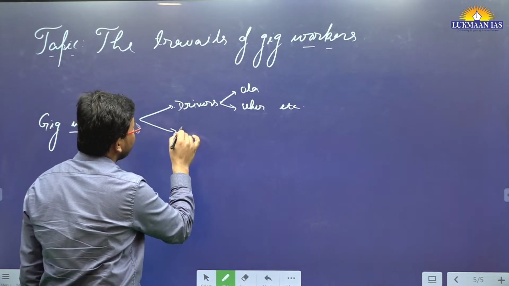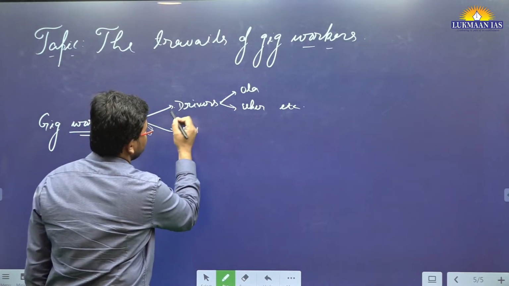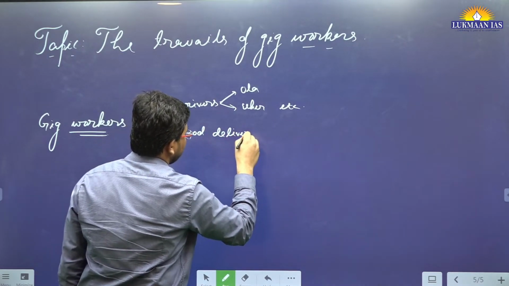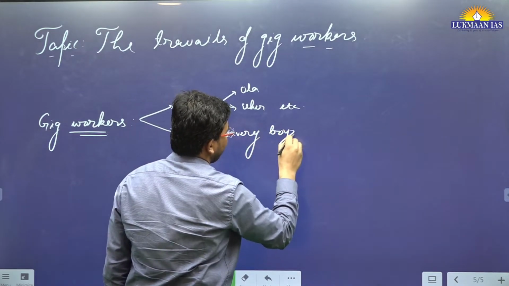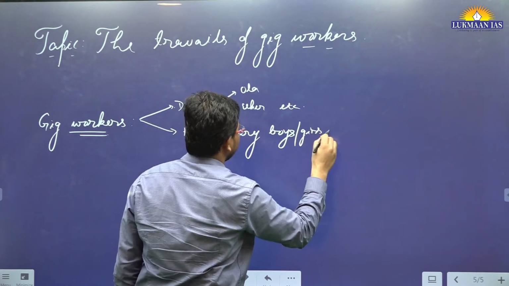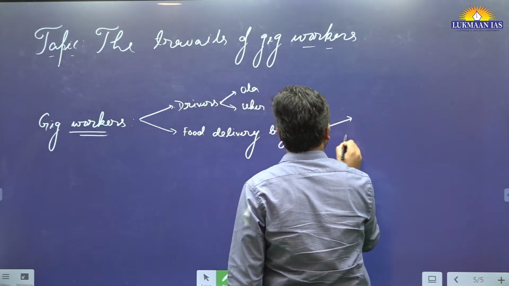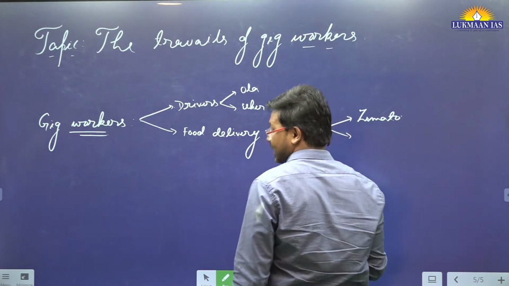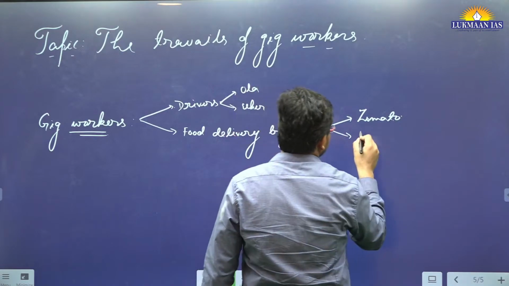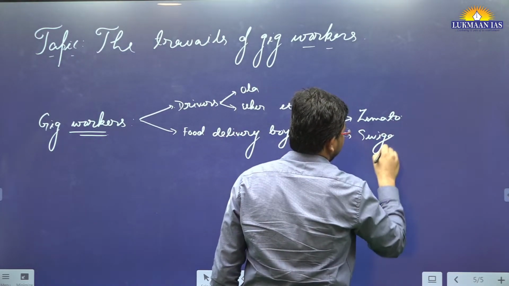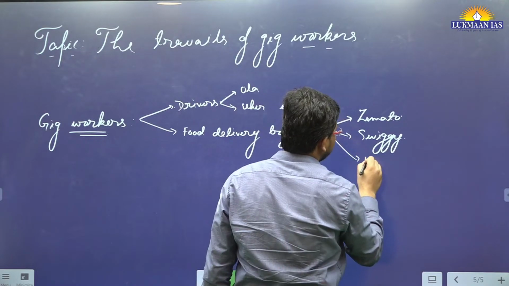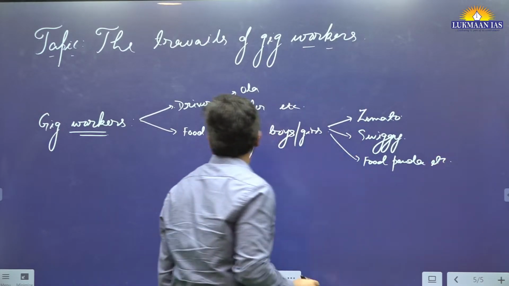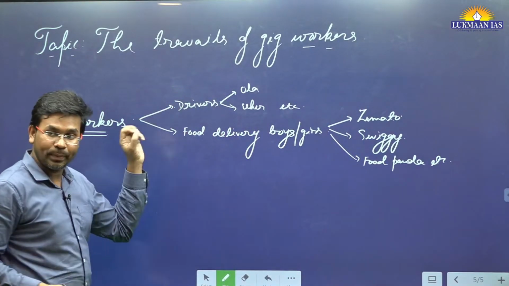And people who are doing food delivery, food delivery boys or girls, for example, people who are doing it with Zomato. There are others also, Swiggy, Food Panda, etc. So these are the people who are considered to be gig workers.